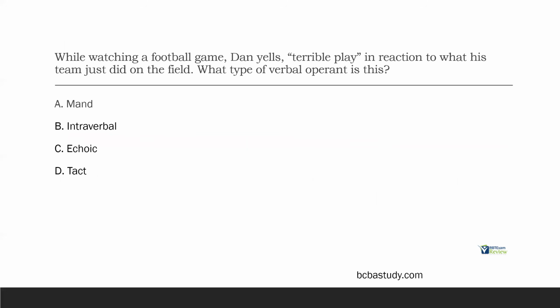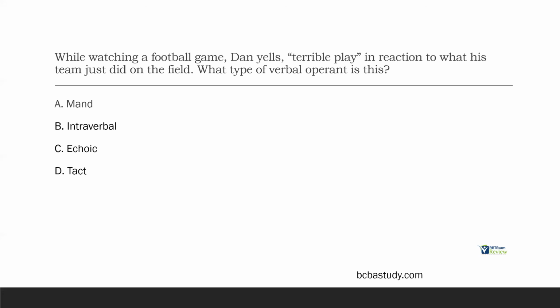While watching a football game, Dan yells terrible play in reaction to what his team just did on the field. What type of verbal operant is this? So on the BCBA exam, it's important that you know your verbal operants, of course, but you also need to know what evokes verbal operants, what reinforces verbal operants. That's what they're going to be looking for, right? Is your verbal operant evoked by a verbal SD or a nonverbal SD or an MO, right? Mands are evoked by motivating operations, right? Some sort of deprivation or satiation, right?